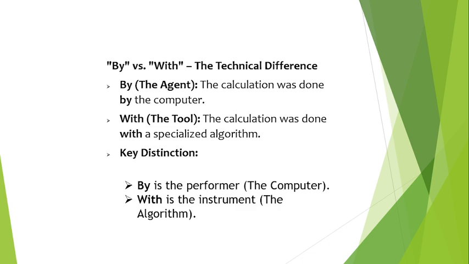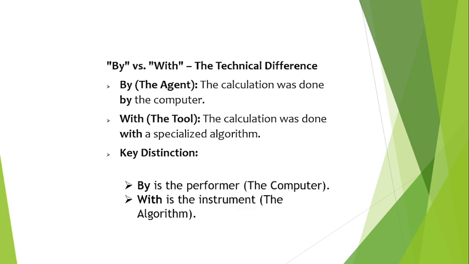Students usually confuse prepositions by and with. So let us compare them. Example, the calculation was done by the computer. Here, the computer is performing the action, so we use by. Another sentence, the calculation was done with the specialized algorithm. Here, the algorithm is the tool used, so we use with.